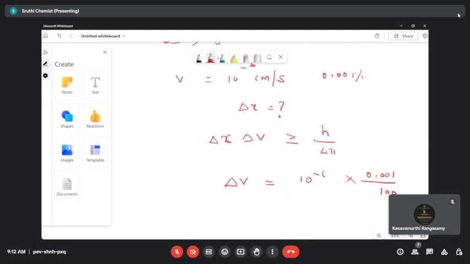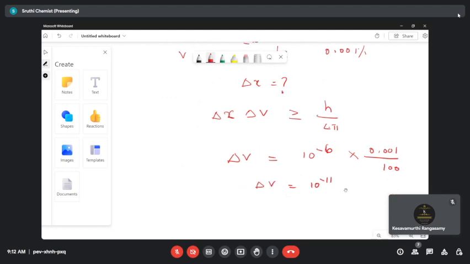Percentage is 100, so it's 0.001 divided by 100. So what's the value of delta v from the calculation? It is 10 to the power of minus 11. So substitute the value of 10 to the power of minus 11 in the above equation.